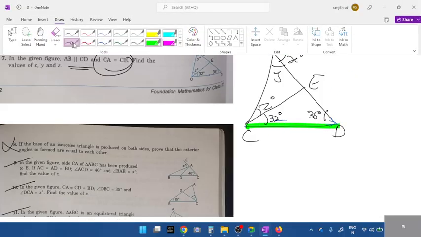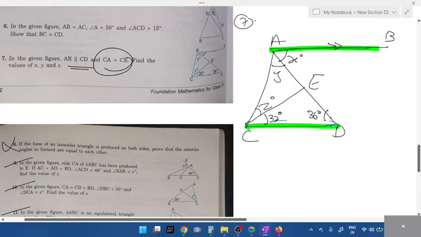Now, which two sides are equal? CA is equal to CE. What kind of triangle is ACE? It's an isosceles triangle, a separate triangle. Now, angle C is 32 degrees, given. D is 36 degrees. What is angle E, students?